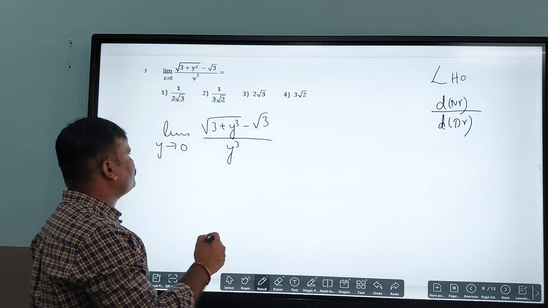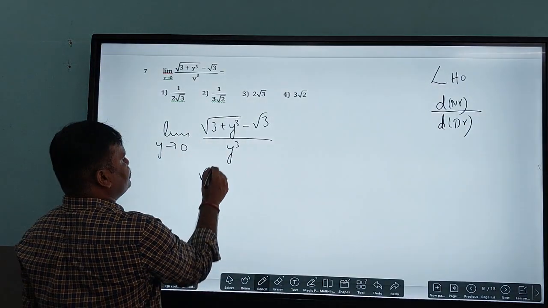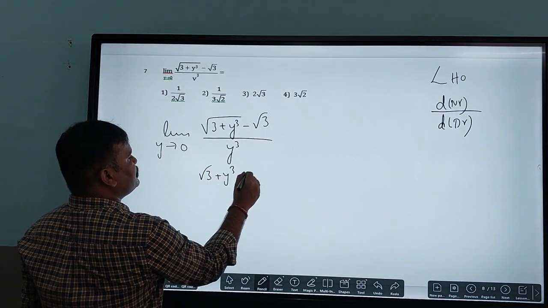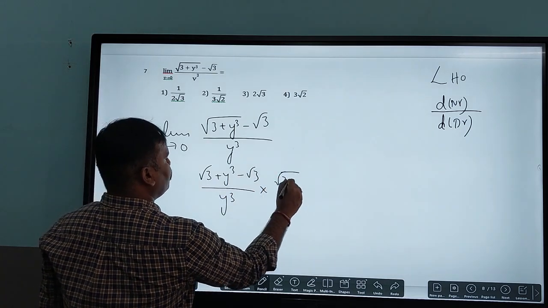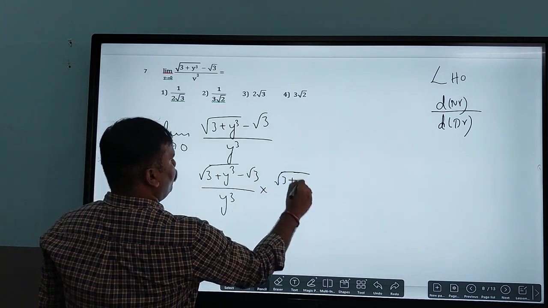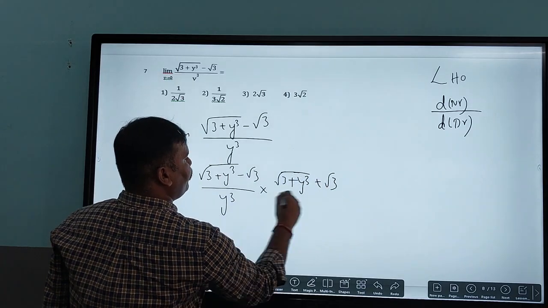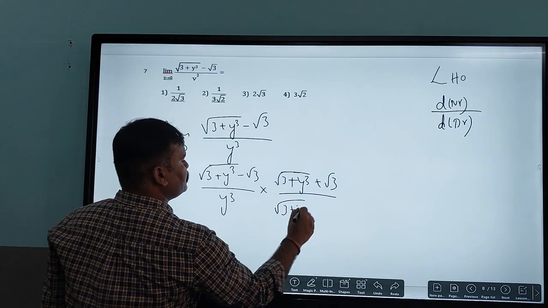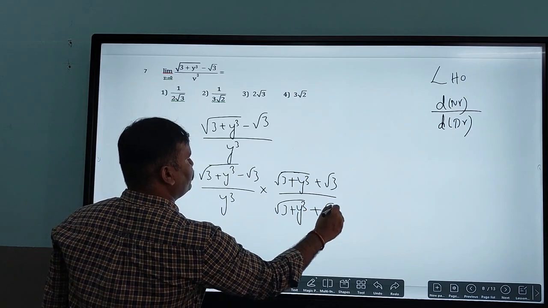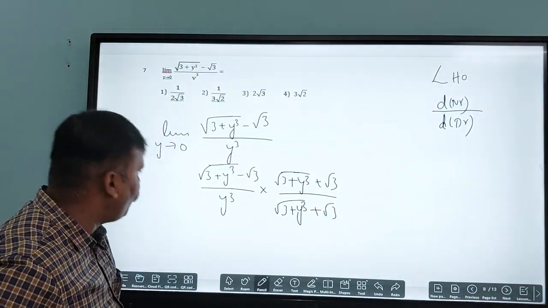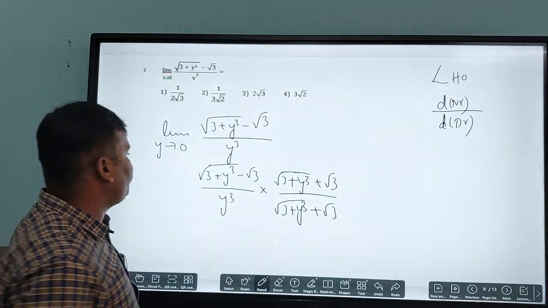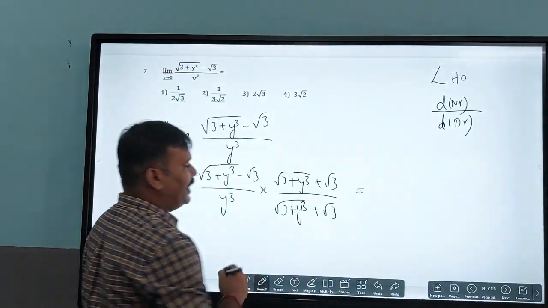So how to do the rationalization? The first one is root 3 plus yq minus root 3 divided by yq, into root 3 plus yq plus root 3 divided by root 3 plus yq plus root 3. If I multiply the numerator, it is in the form of a minus b into a plus b, that is a square minus b square.